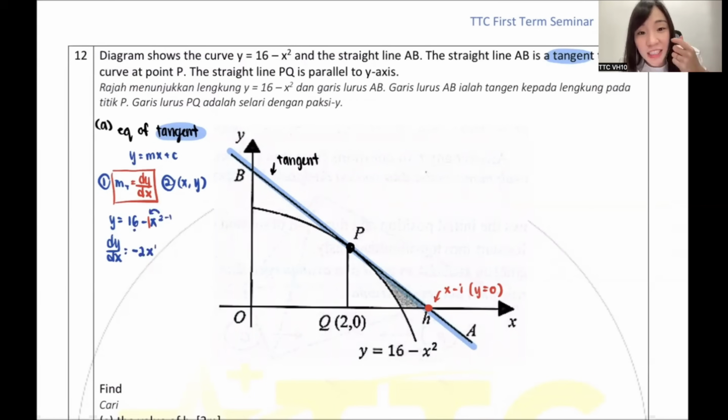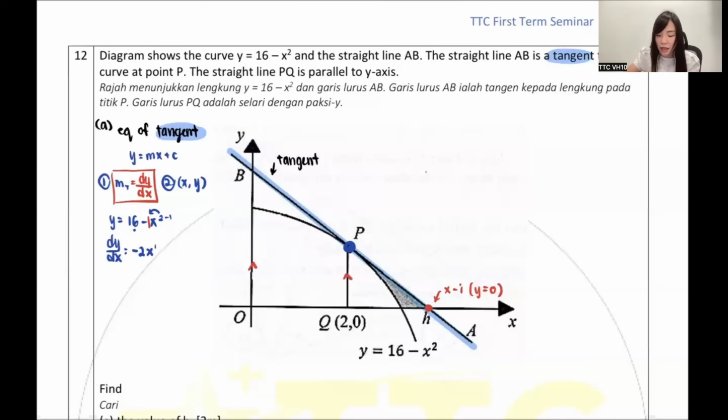But dy dx is the gradient. Gradient should be a number. It shouldn't be unknown. So the unknown, how do I make it disappear? So guys, all of you look, this blue straight line, I don't even have any point. But I think some of the points are possible to find. Very good, Tianqi, the point P. Why is the point P possible, you know? Because they tell me this line and this line are parallel.